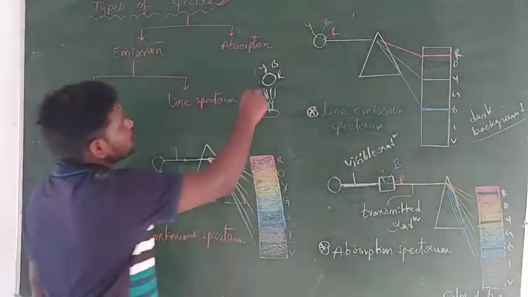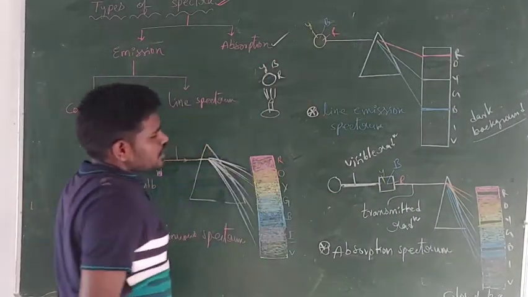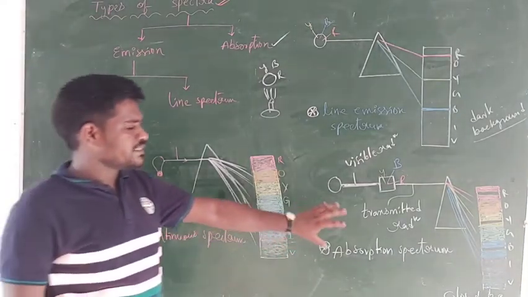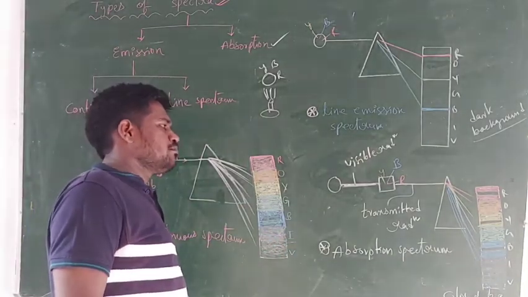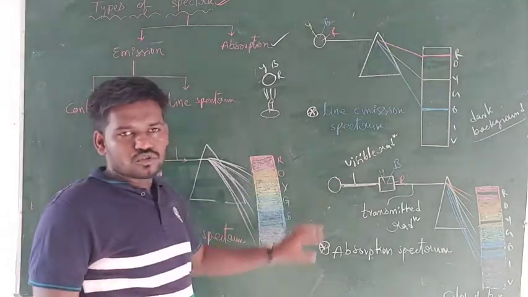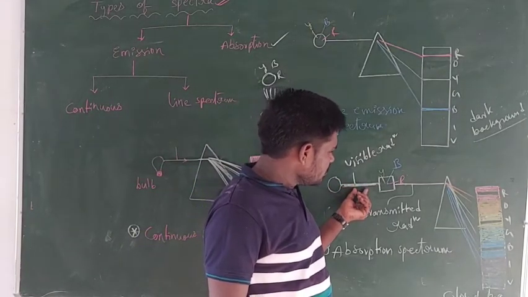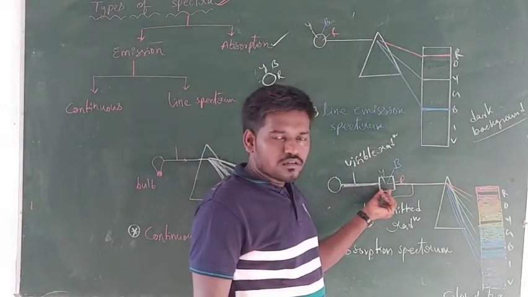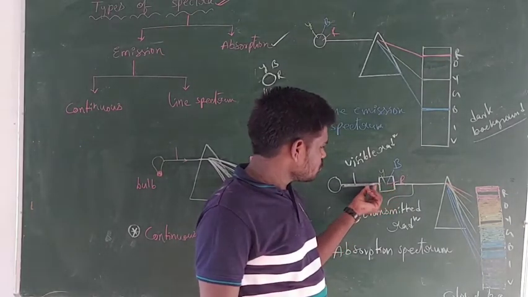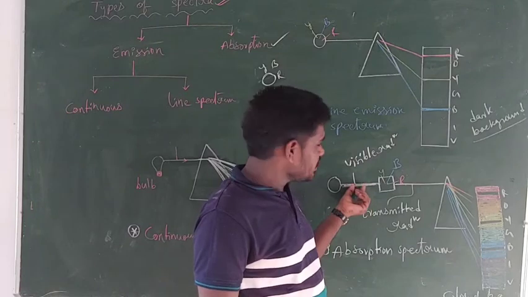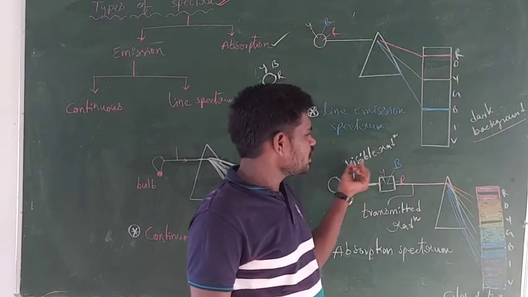Next one, absorption spectrum. Right guys, this is the example for the absorption spectrum. Now this is some light source. This is emitting light, and this emitted light is incident over this body. This emitted light is nothing but visible radiation.